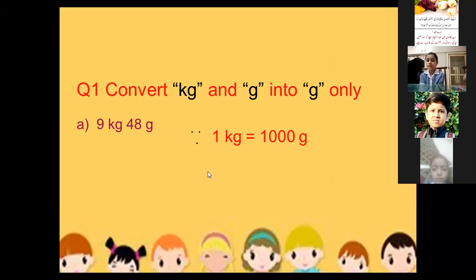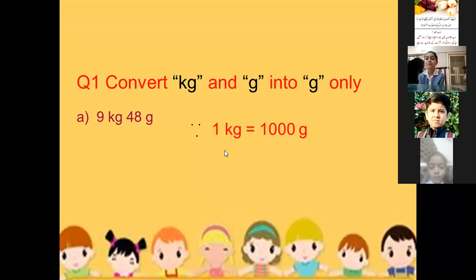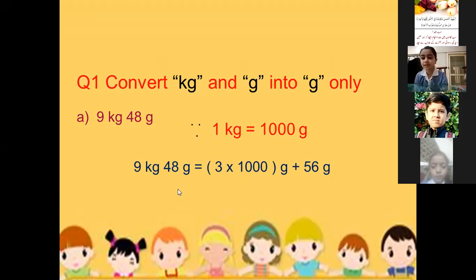In the next step, what we will write? 9 kg 48 gram is equal to